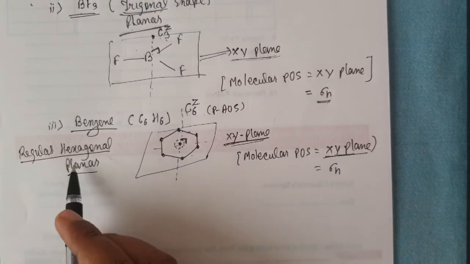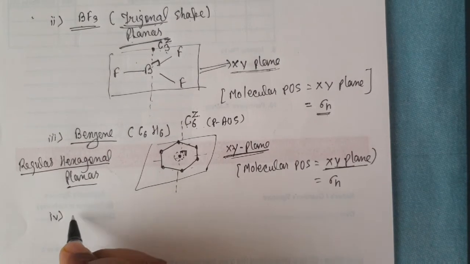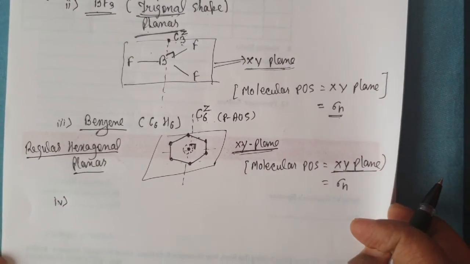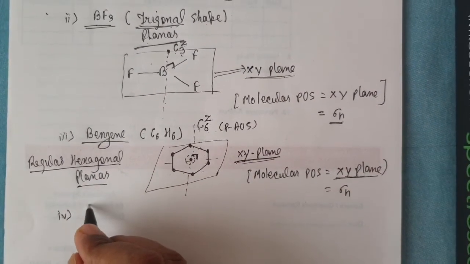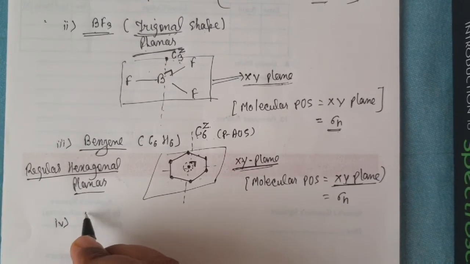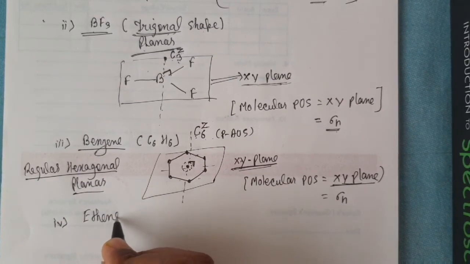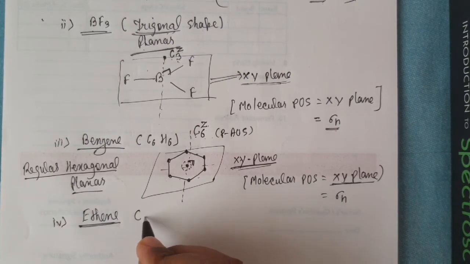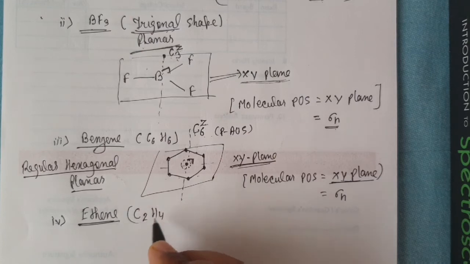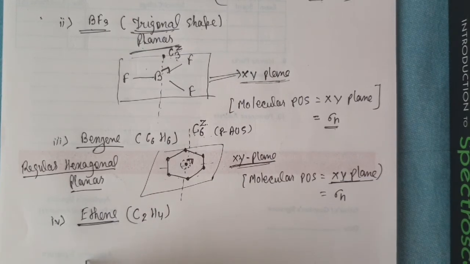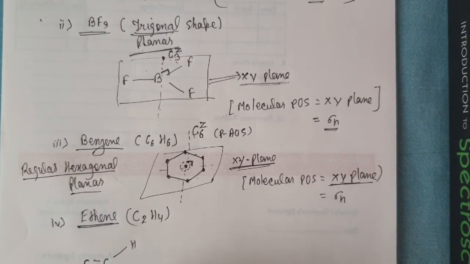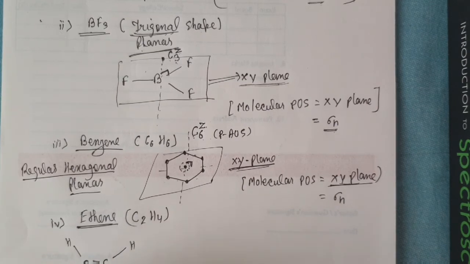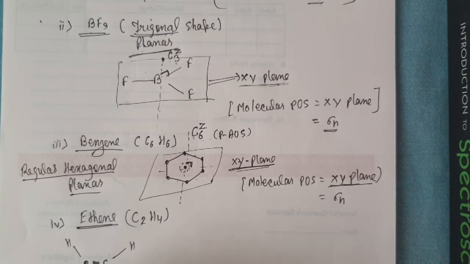Just I take one more example. Ethene, very popular again, C2H4. If I draw its structure, then this is again planar. It is planar because the carbon is sp2 hybridized. sp2 hybridized atoms are planar.